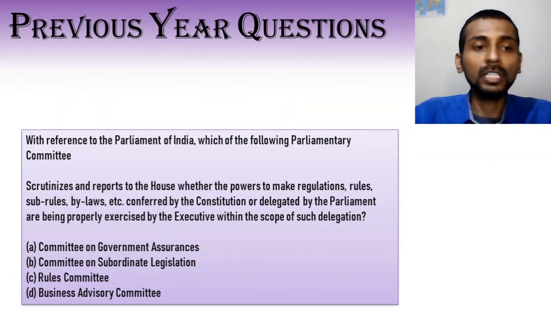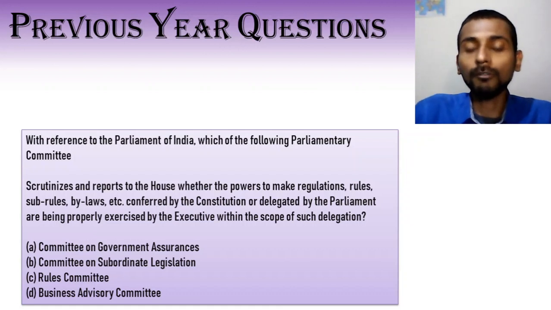Now the next question tells us basically a statement which describes the function of a parliamentary committee. Now what is the function? It scrutinizes and reports to the House whether the powers to make regulations, rules, sub-rules, bylaws, etc. conferred by the Constitution or delegated by the Parliament are being properly exercised by the executive within the scope of such delegation.